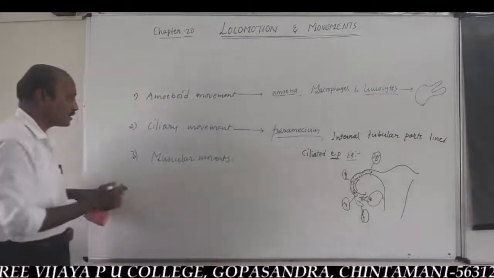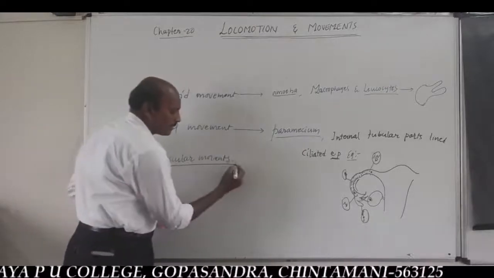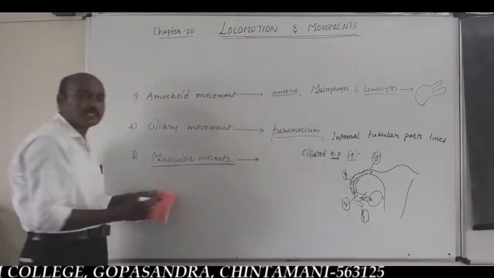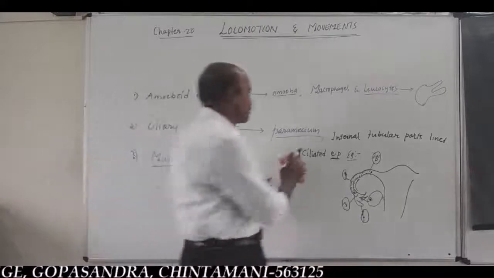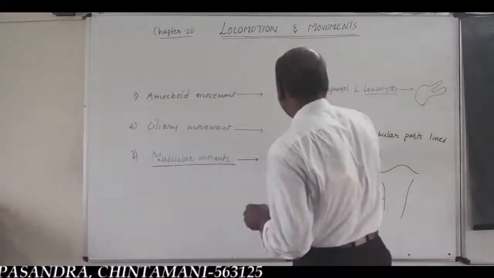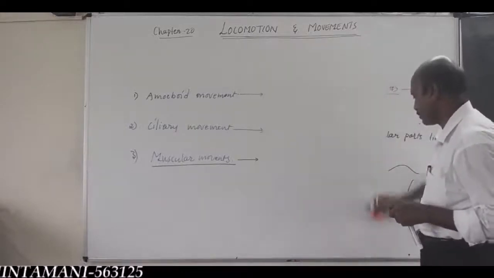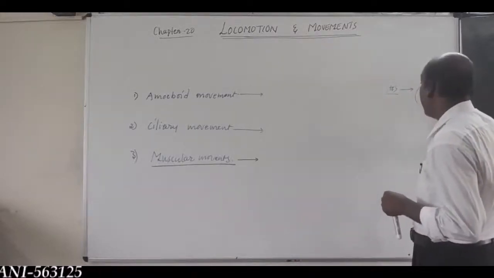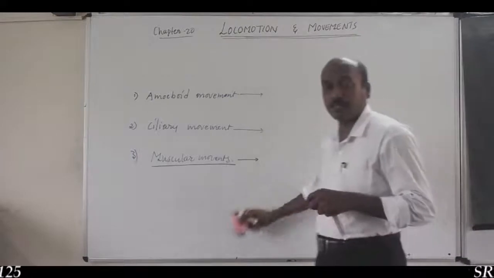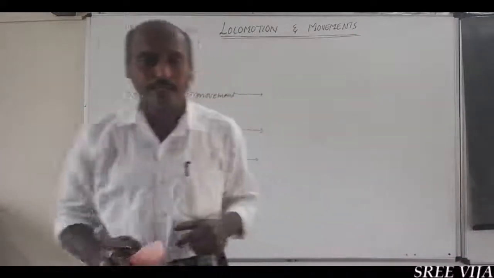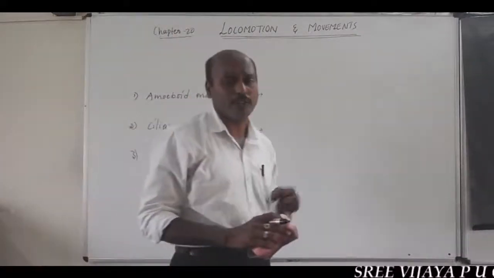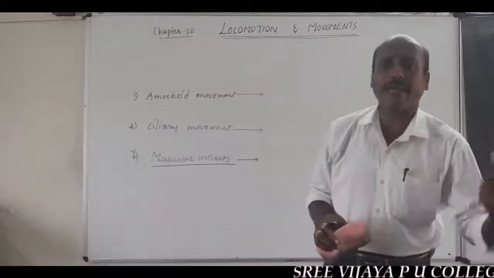And the last one is muscular movement. These kinds of movements take place by the help of different types of muscular tissues, like smooth muscles, striated muscles, and cardiac muscles.